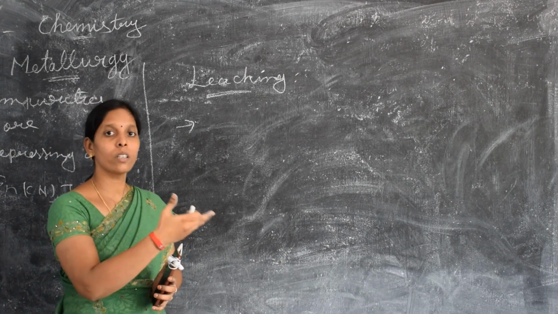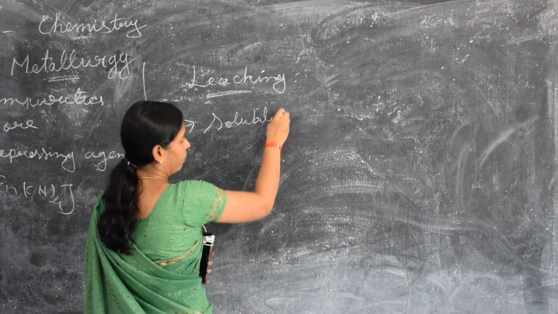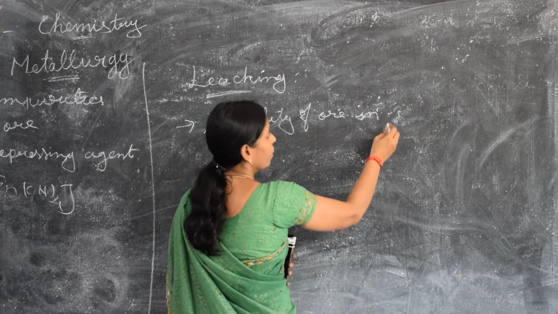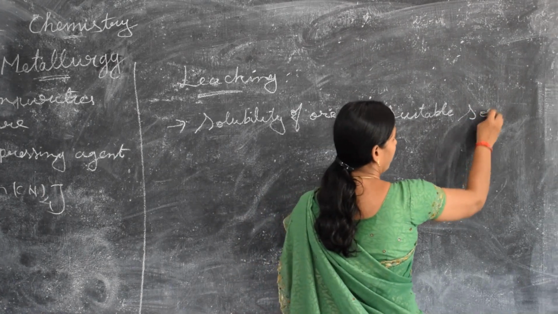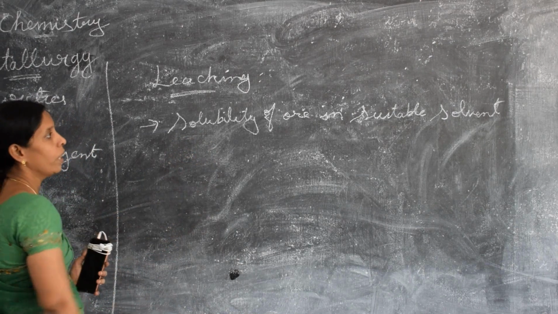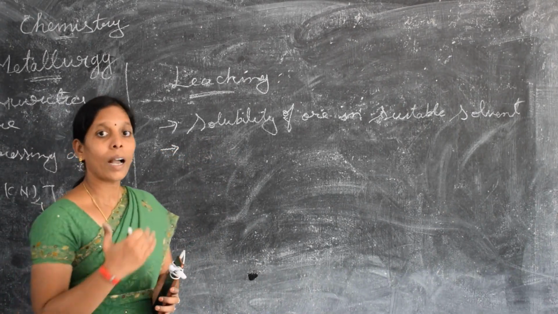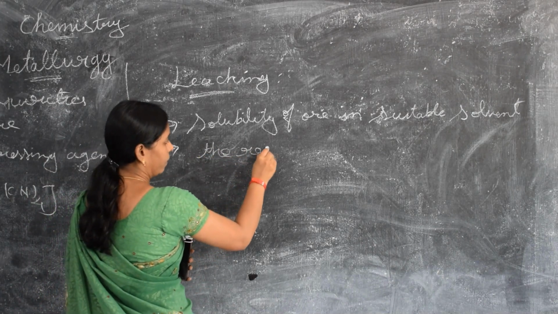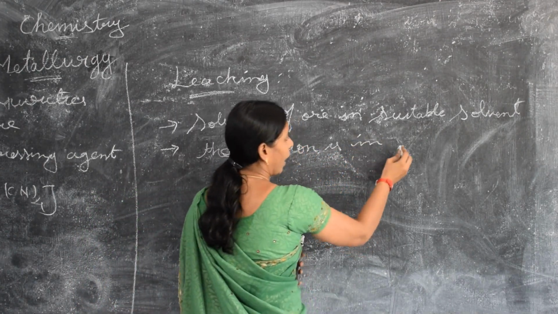So solubility of the ore in a suitable solvent, and then further reactions are carried out in aqueous solution.